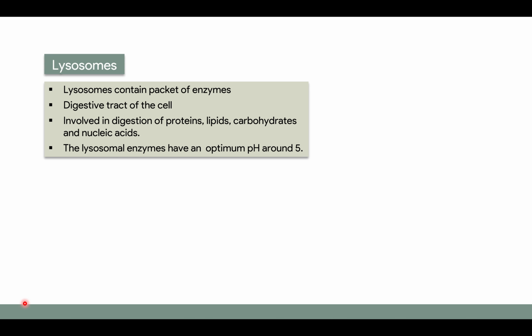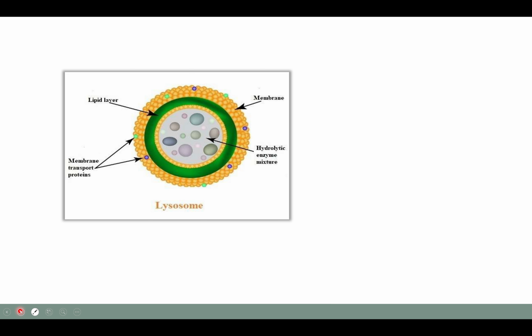The next organelle that we will be discussing is the lysosome. It contains packets of enzymes, and it is also called the digestive tract of the cell because it is involved in digestion of macromolecules like proteins, lipids, carbohydrates, and nucleic acids. The lysosomal enzymes have an optimum pH around 5.